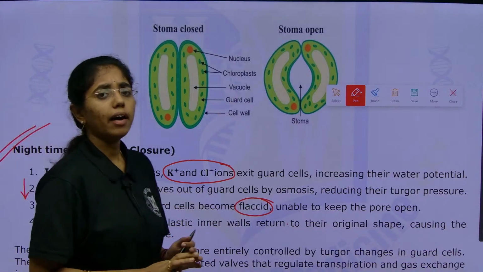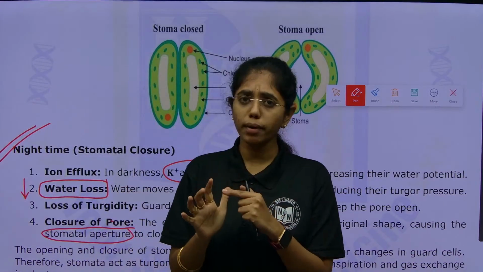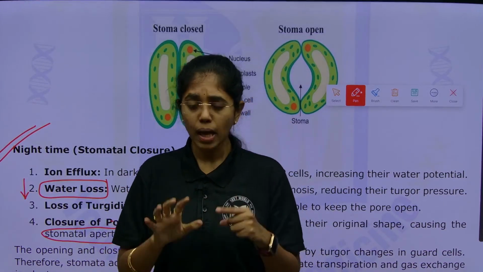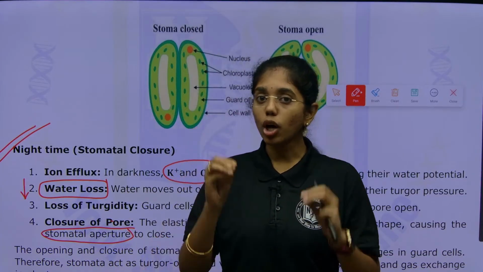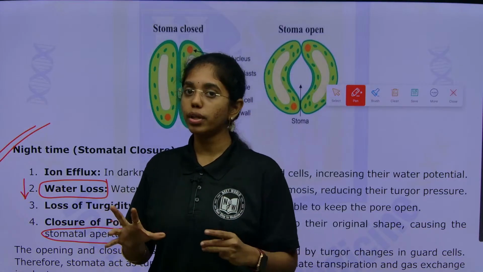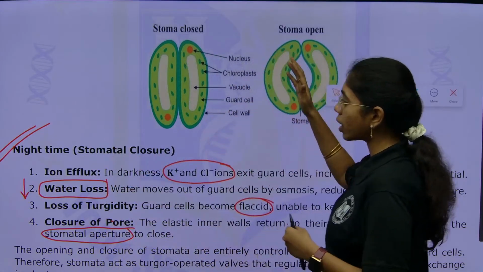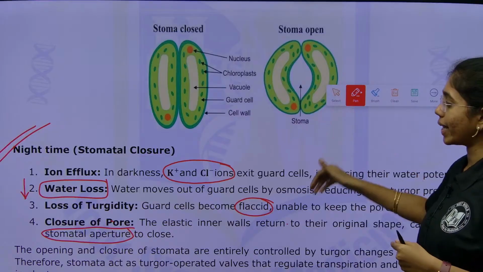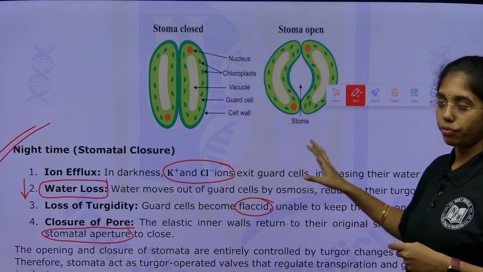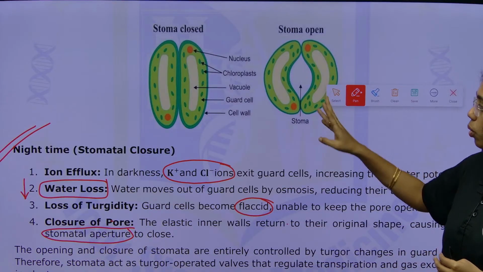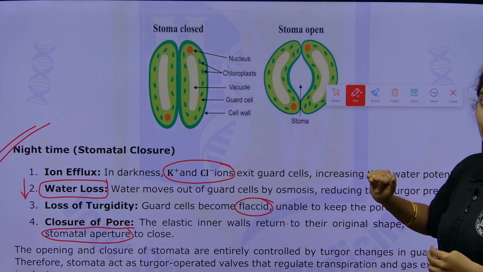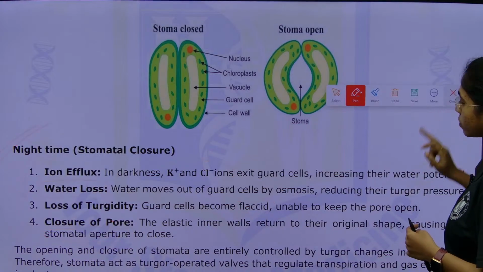Very simple, beta. First you give out 4 accurate points on stomatal opening, then 4 accurate points on stomatal closure, and it is your comfort where you draw the diagram, whether in the beginning of the answer, in the midst or at the end. But give out 4 points on stomatal opening and 4 points on stomatal closure with a diagram, then your answer will be impressive.